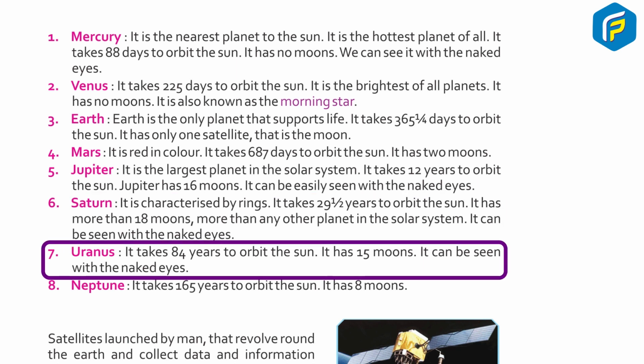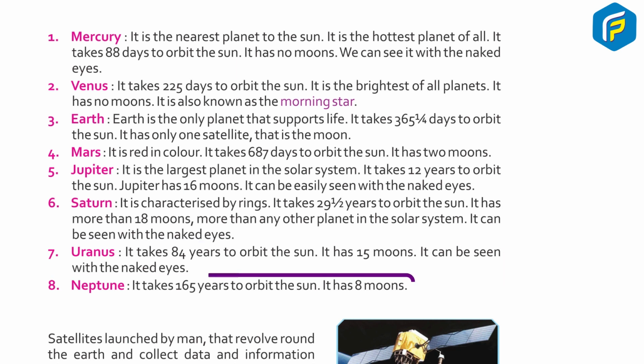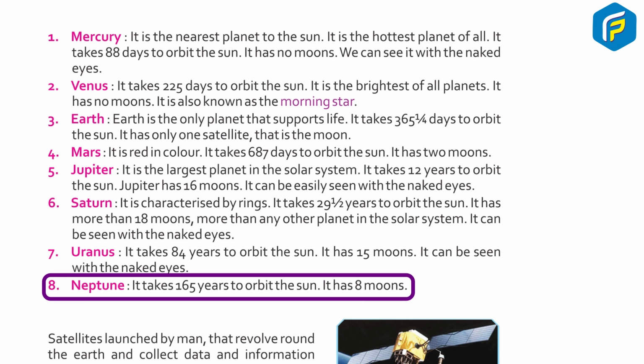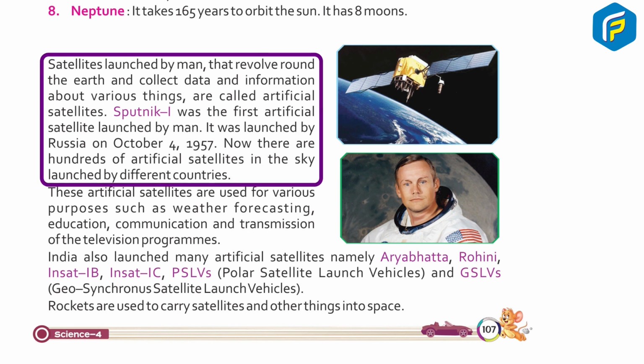7. Uranus. It takes 84 years to orbit the sun. It has 15 moons. It can be seen with the naked eyes. 8. Neptune. It takes 165 years to orbit the sun. It has 8 moons.